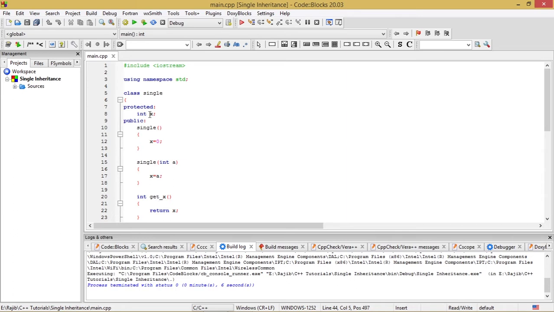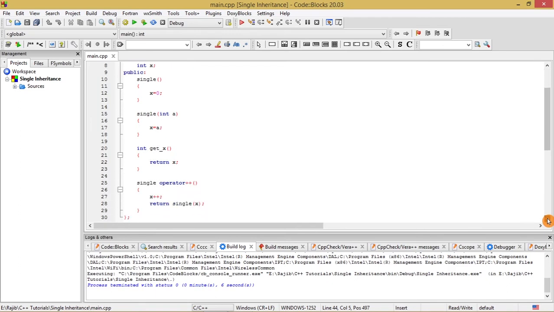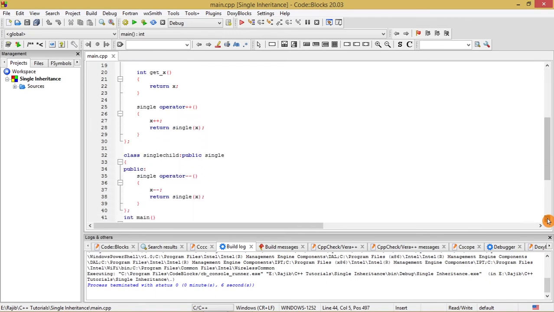So this int x is taken to be a data member under the protected visibility modifier, and this will essentially be accessible from within the class single as well as from the class which will be derived from the single in the program's later part. I will show you what is the derived class.